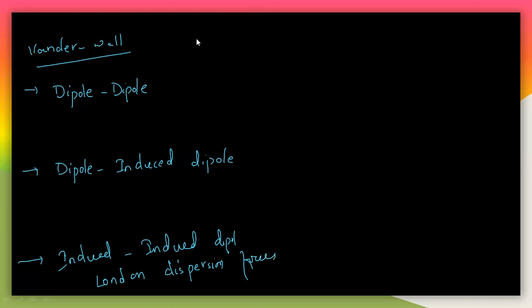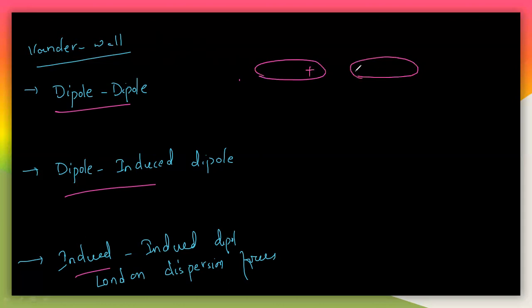So what are these three types? Generally, the force of attraction between molecules will be of three types. What is a dipole here? Let us see the first one. It is a dipole and it is also a dipole, with positive charge, negative charge on each. The interaction between these molecules, the first van der Waals force of attraction, will be like this. Let us say the second one, dipole-induced dipole.